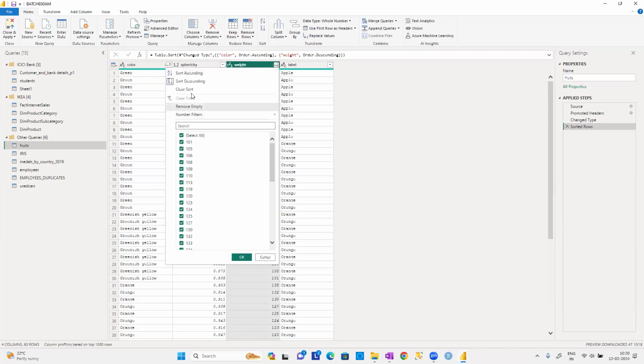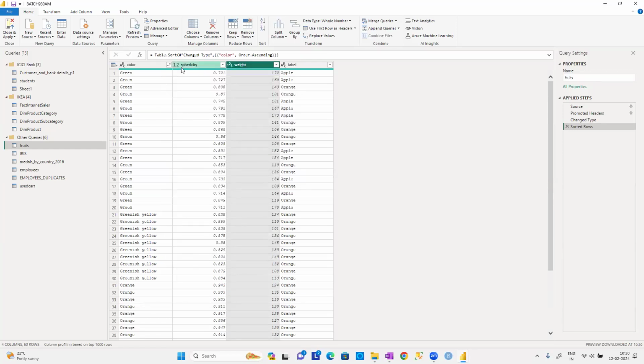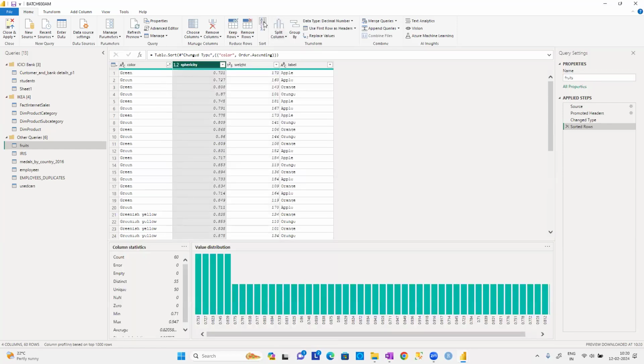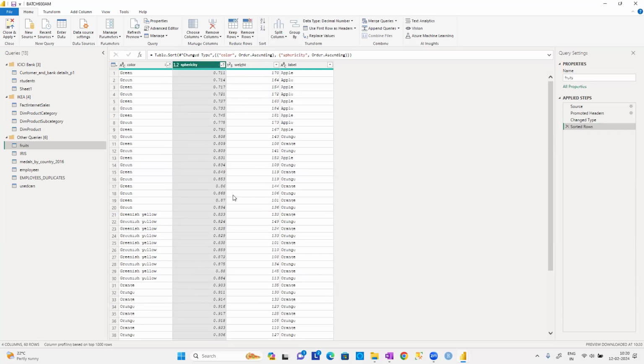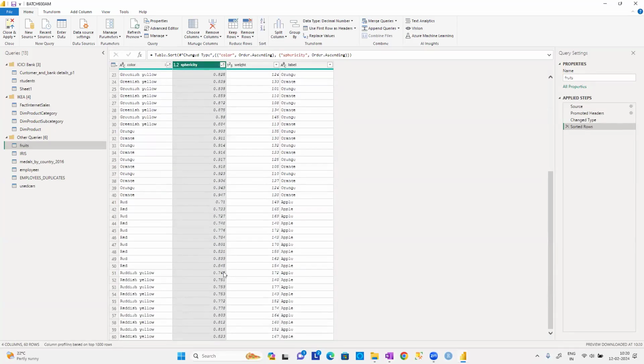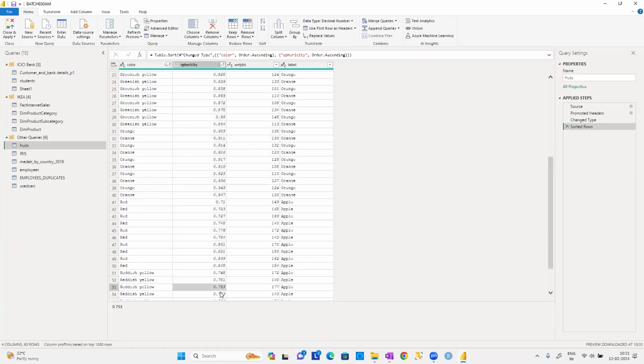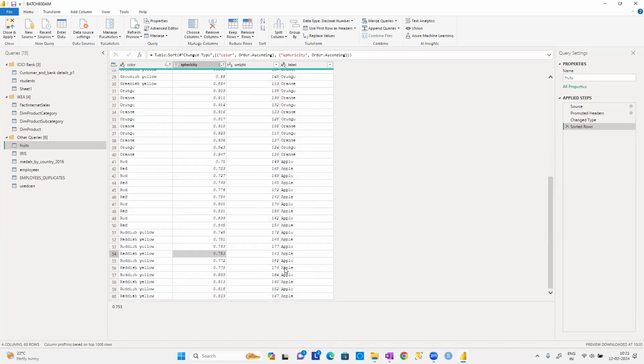I'll remove this. Clear the sorting. Now apply this based on the sparsity, guys. Sorted order. Just now we have seen 0.53. It has been somewhere here. It has been got sorted. In reddish yellow, we have 0.753 that has been repeated.